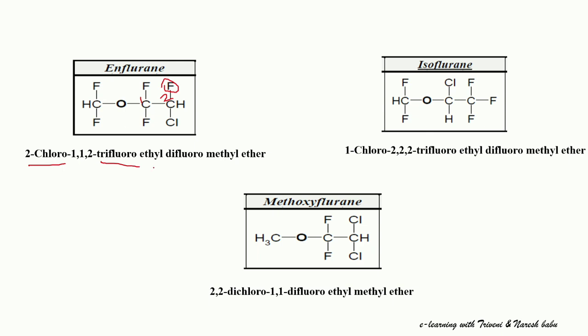totally 3 fluorine atoms are substituted, and the 2 carbon atoms are indicated as ethyl. And 2 fluorine atoms are substituted here, this is the first carbon atom of the ether and this is difluoro, and totally 2 fluorine atoms are substituted after the bridge oxygen, so difluoromethyl, and only 1 carbon atom is indicated as methyl, and it is an ether.